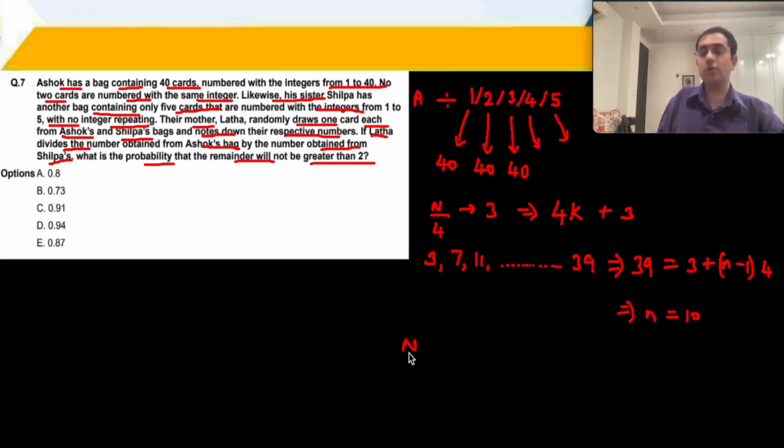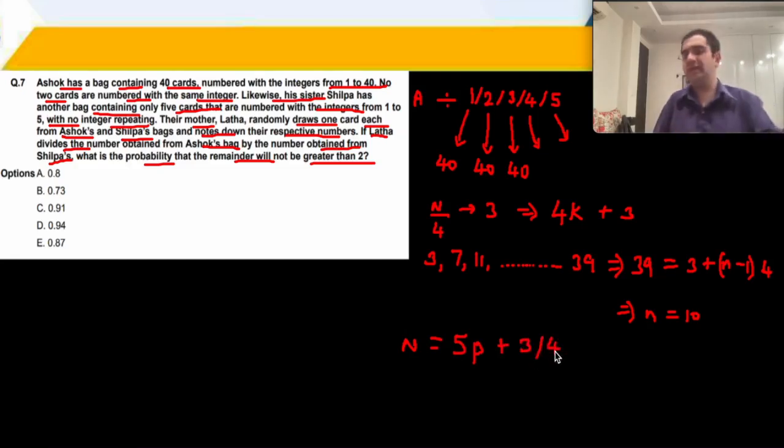of 0 or 1 or 2. ये सारे के सारे ठीक है. 3 and 4 are not acceptable. So numbers of the form when divided by 5, remainder 3 या फिर 4 ये नहीं चल पाएंगे, because the remainder should not be greater than 2. So 3 or 4 is not acceptable.